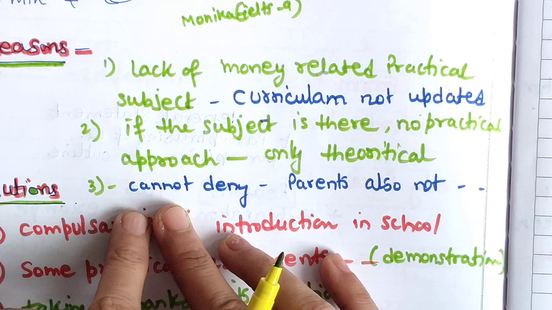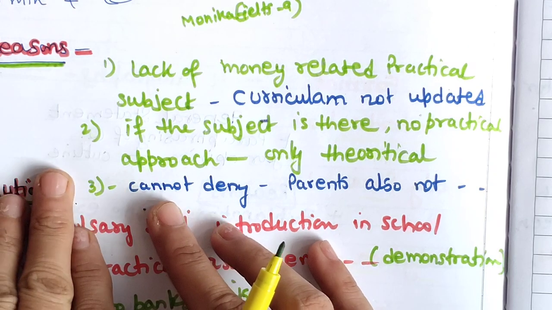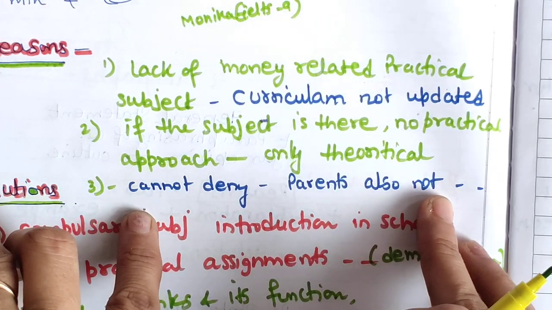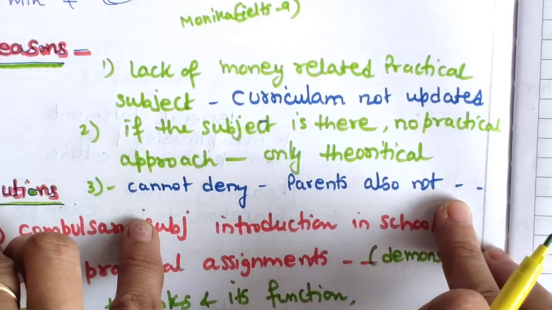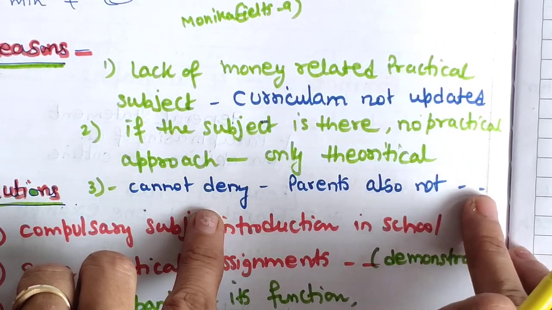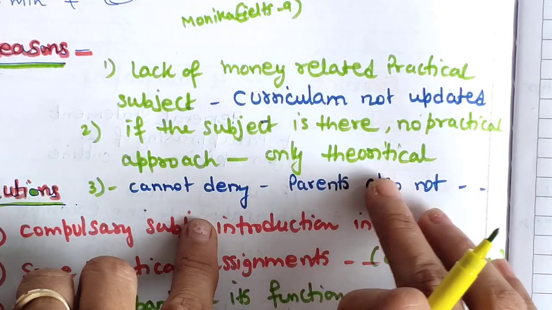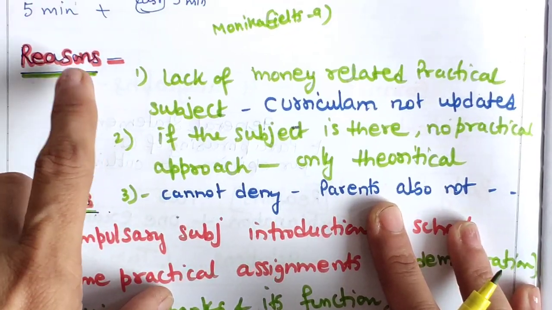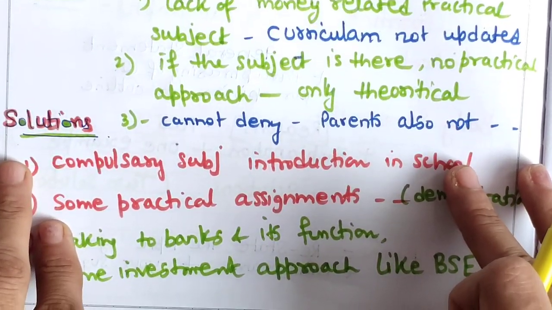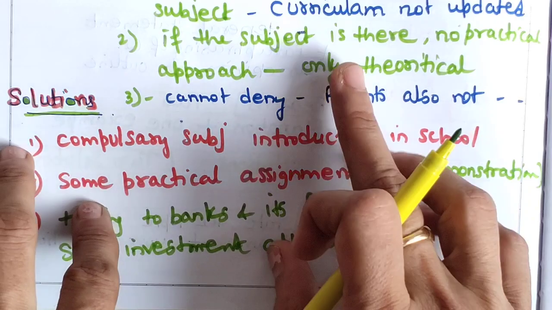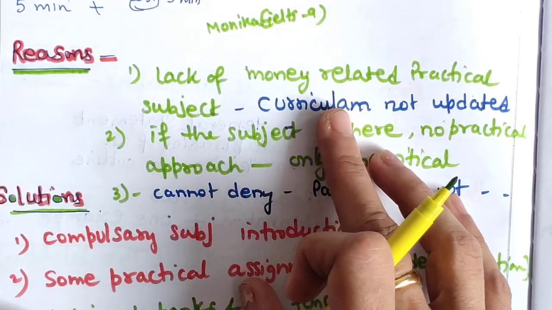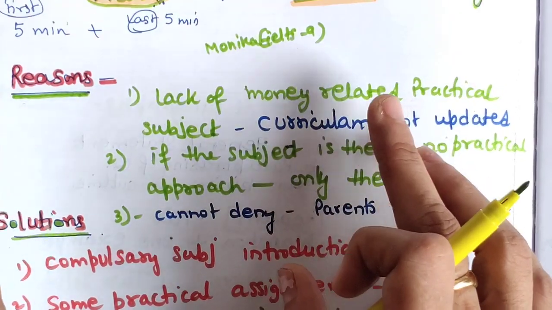So the third point, reasons. We cannot deny that parents are also not giving any information about how to spend money and all. So these 3 reasons I will be explaining in body paragraph 1. Okay, now solutions. Same thing, but I have written full sentences here; you should also write only the point names.